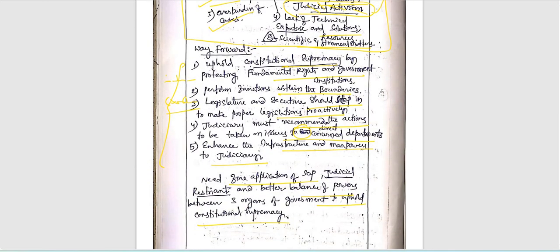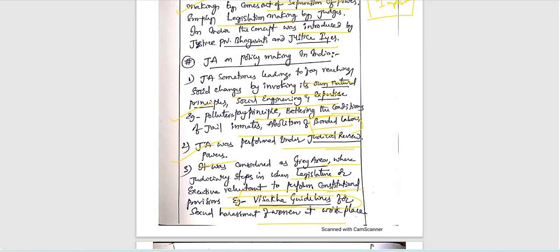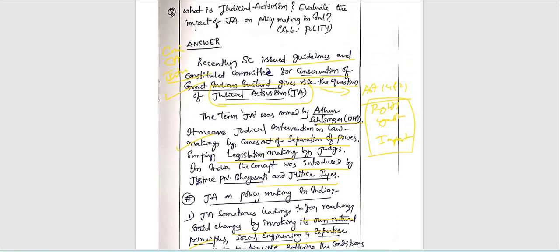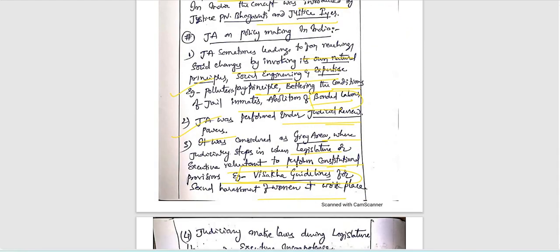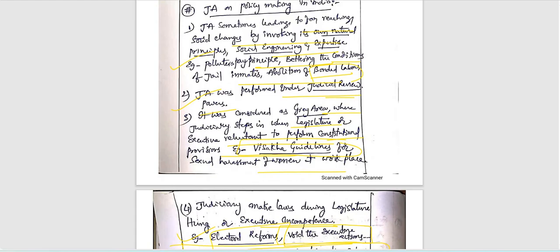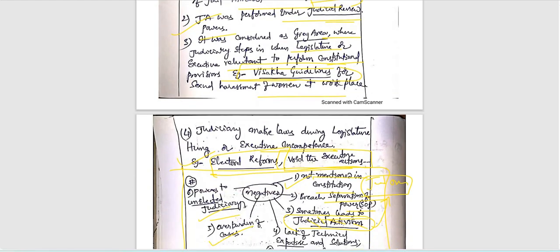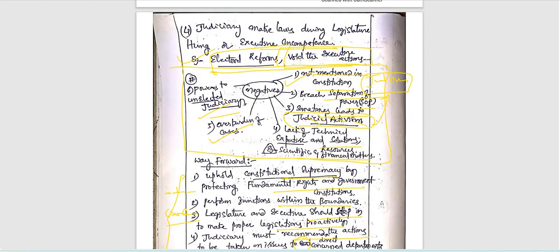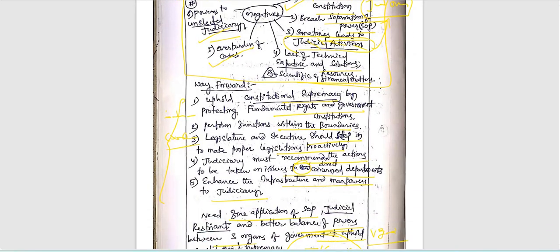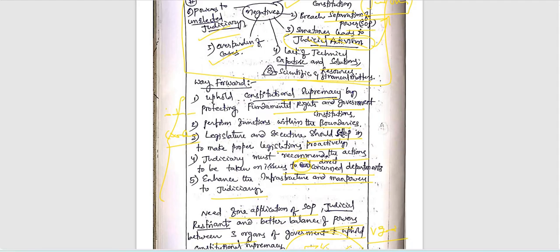So here we can give 5.5 out of 10 marks. Very good. So judicial restraint and better balance of powers between the three organs, that is the conclusion part here. Other than that, policy making in India, the first part is very good. In the introduction part, the positives are written with beautiful examples, and next the Vishaka guidelines, and the negatives are also mentioned, also including a flowchart, right? Very good. So this is enough to complete a short answer.